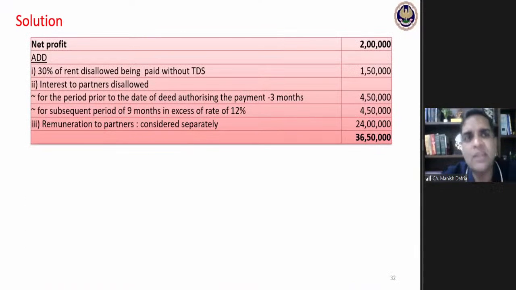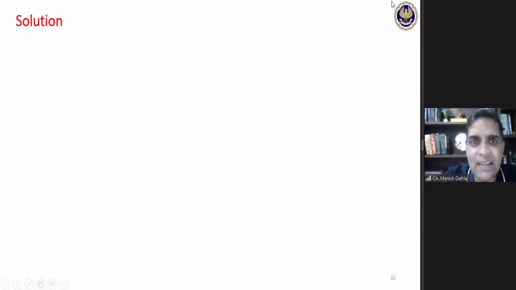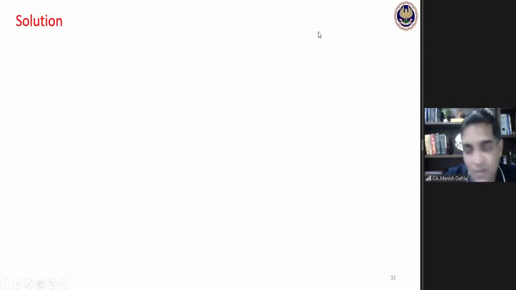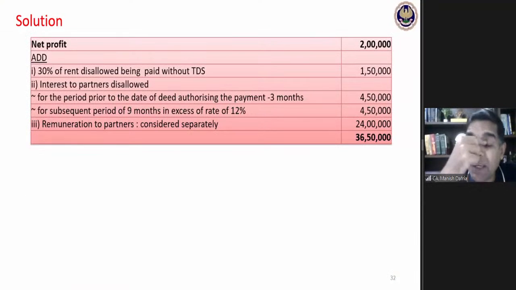Okay. This is the net profit calculation. First of all, there is that TDS, that 5 lakhs rent payment on which no TDS has been deducted. We must be knowing this thing. Whenever you make a payment to a resident without TDS, 30% of that payment gets disallowed. Okay, so I think a lot of you might have missed this particular aspect. For calculating taxable business income, I have to consider all the provisions of the business income chapter. If rent has been paid without TDS, 30% of this would be disallowed.